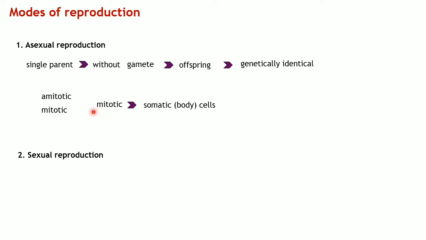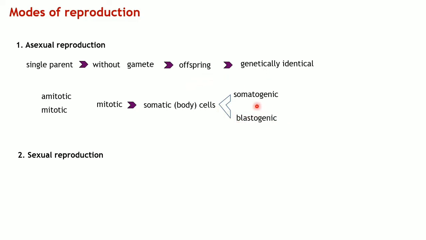But here, these mitotic cells are also known as body cells or somatic cells. So most of the asexual reproduction always takes place from the body cells. Most of the asexual reproduction of reproducing organisms, and based on this, hence this can also be called somatogenic as well as blastogenic. You know what is somatogenic? Somato means body cells. From the body cells, an individual or new offspring will be produced.